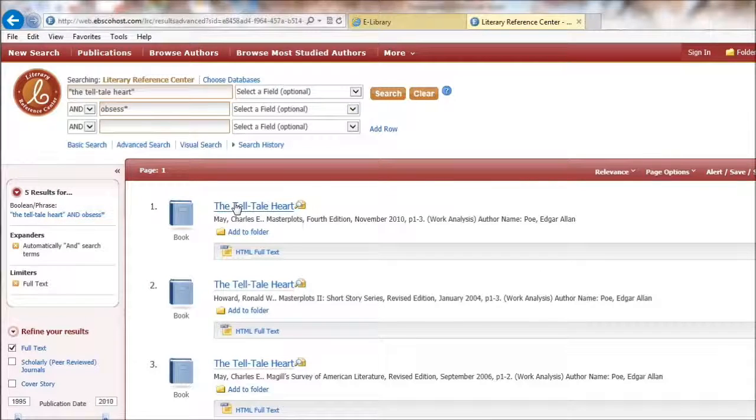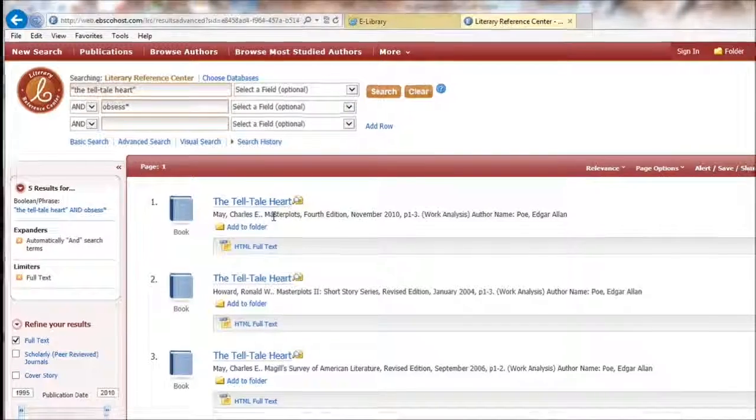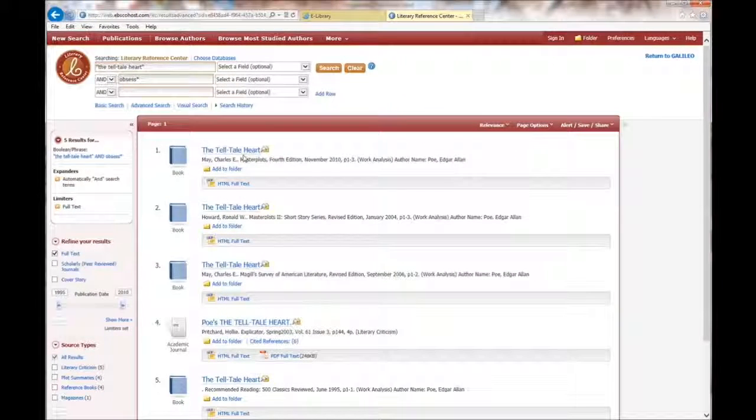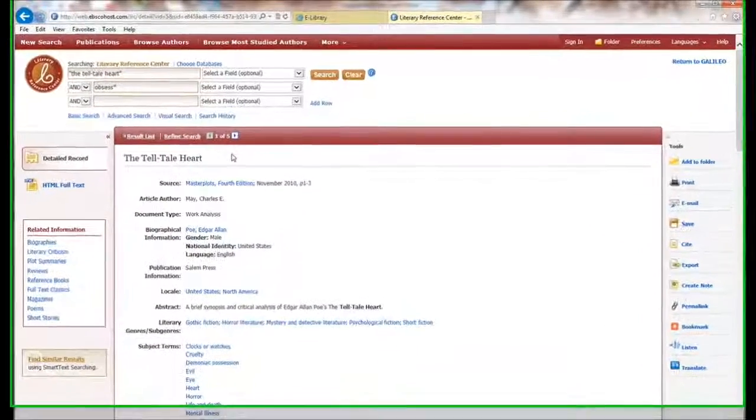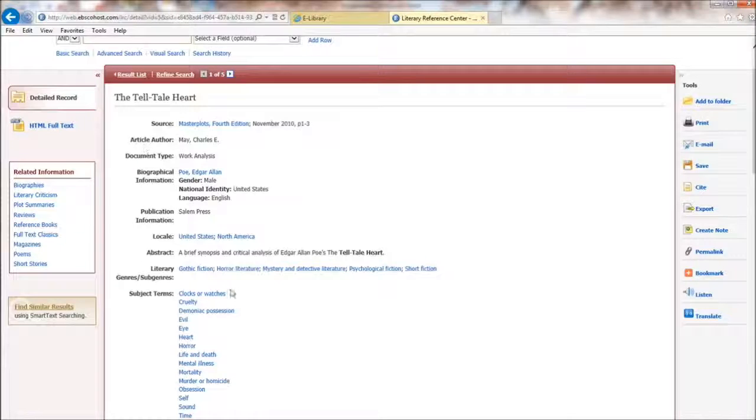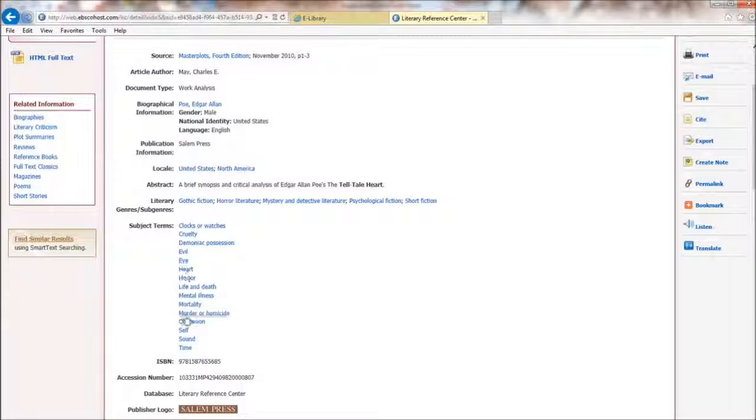And I'm going to go ahead and click on this first one. And I noticed that it is a book, but Master Plots is part of a very respected family of criticism reference literature. Same thing, you're going to click on the title link. And you'll notice here, again, a lot of my citation information is available. And also I have some subject terms, also called keywords.